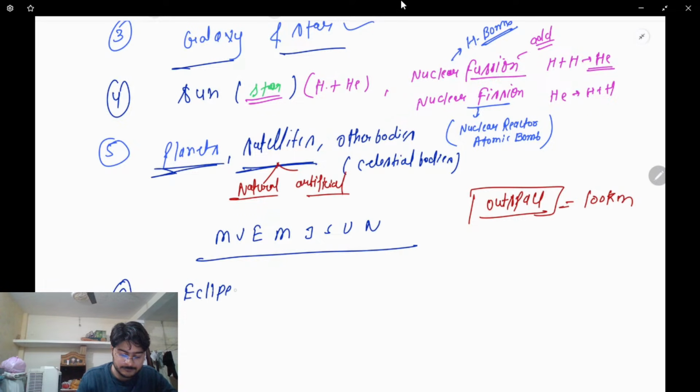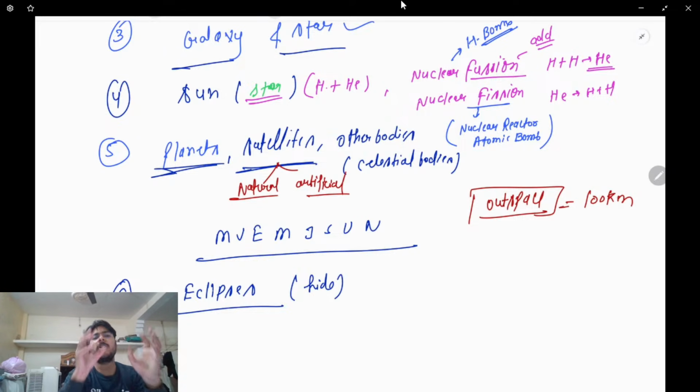eclipse. Eclipses. What is an eclipse? Eclipse means hide. What is the meaning of hide? When one body comes in front of another. For example, let's say this is the Sun and this is the Earth.